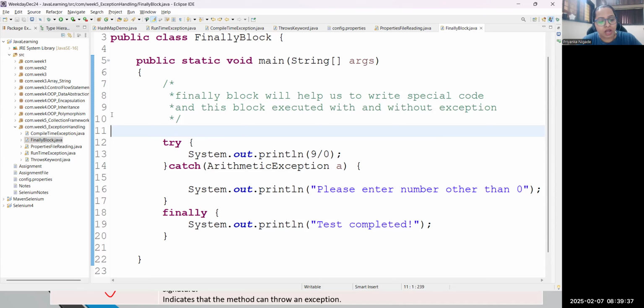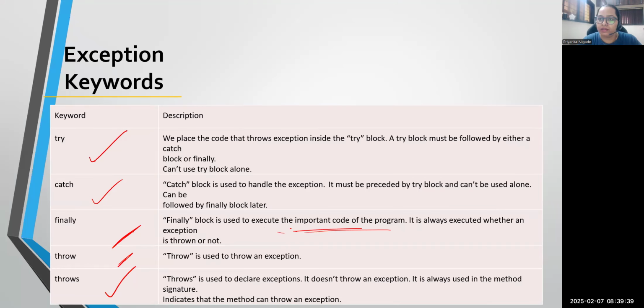Now let me talk about the last keyword from exception handling. We have the throw keyword. Let me tell you who has created these exceptions when you see any special class. These exceptions are created by the developer. Generally, the throw keyword will help you to throw the exception. Means if you wanted to customize your own exception, generally we can use a throw keyword.